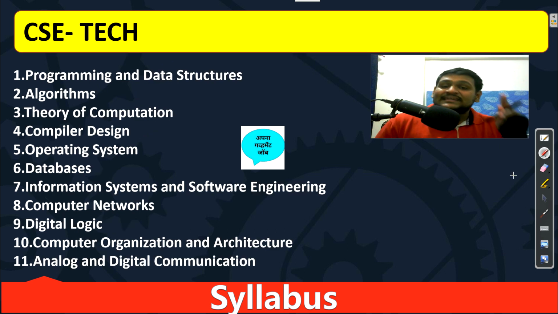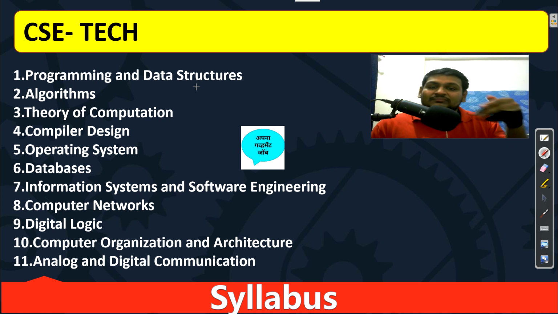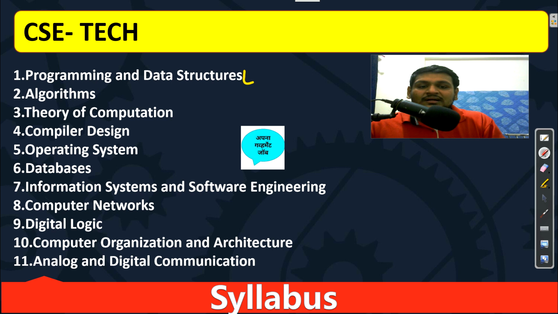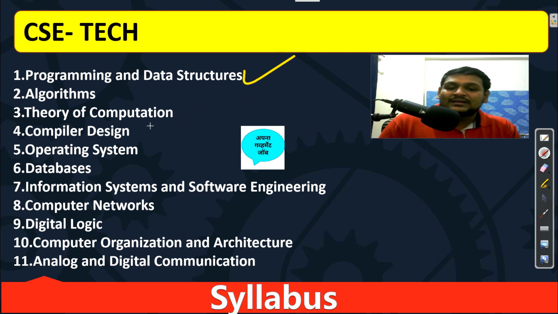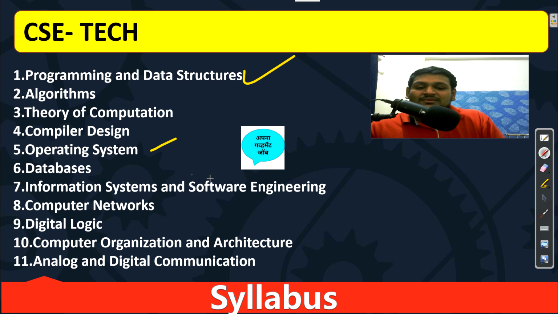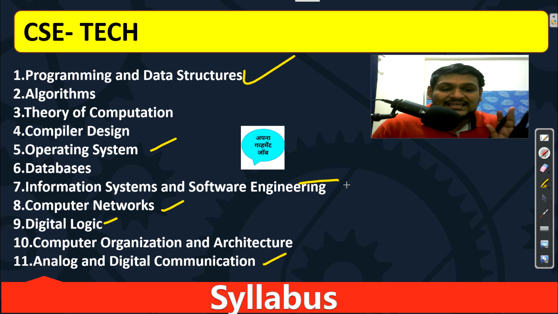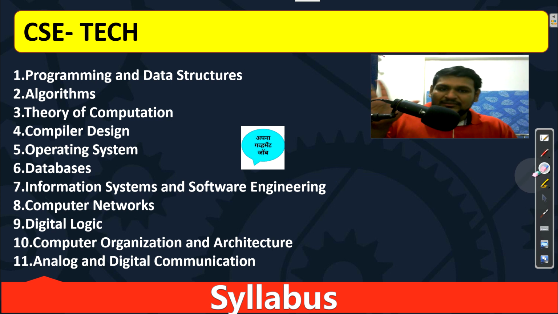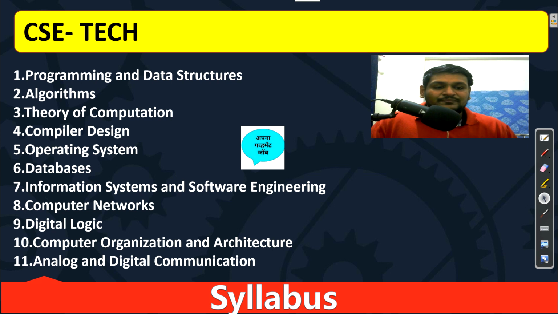For the CAC technical paper, mathematics and the non-technical portion are the same. Mathematics also has a little variation in CAC, but this is the syllabus for the CAC paper, and that was for the EC paper. Computer science: programming and data structure, algorithms, TOC, compiler, OS, database, information system and software engineering, computer network, digital logic, COA, and analog and digital communication. So these are the 11 subjects for the CAC branch. Obviously mathematics is the 12th subject for both, EC and CAC. So a total of 12 subjects are there for both papers.